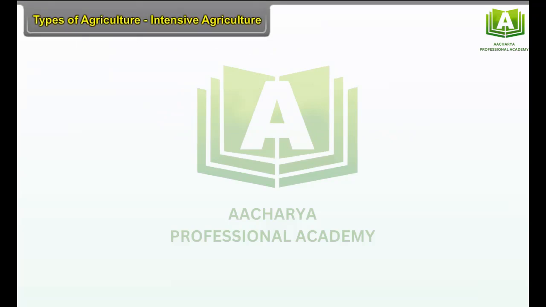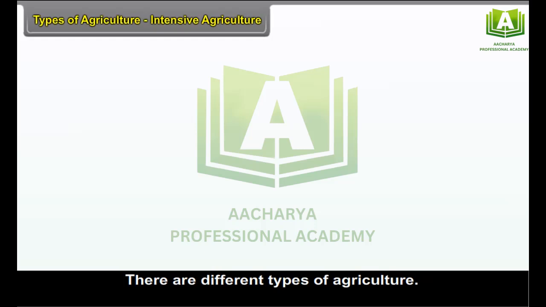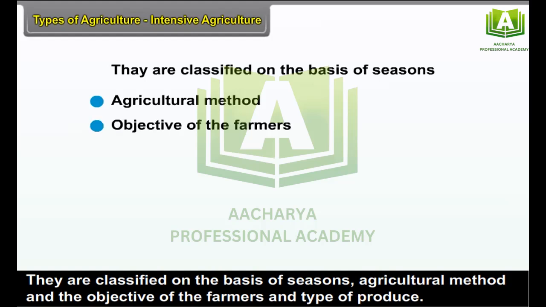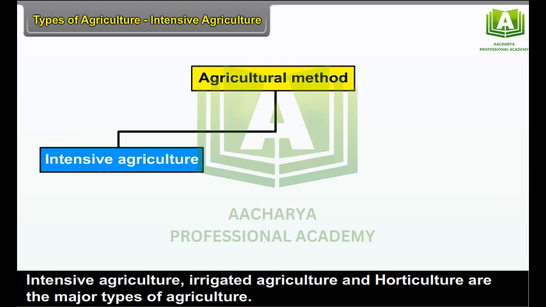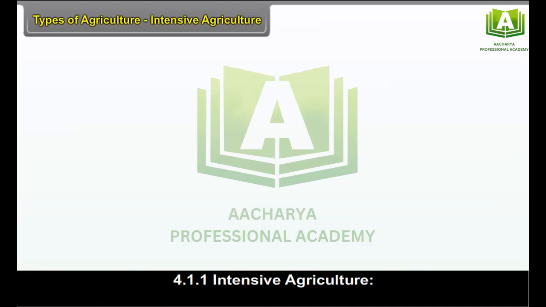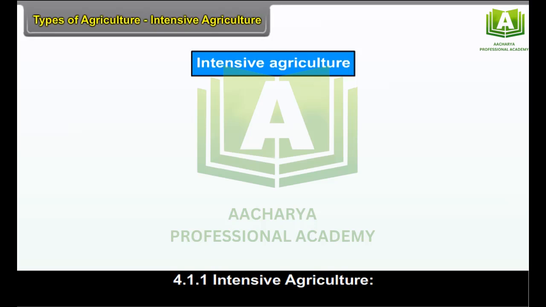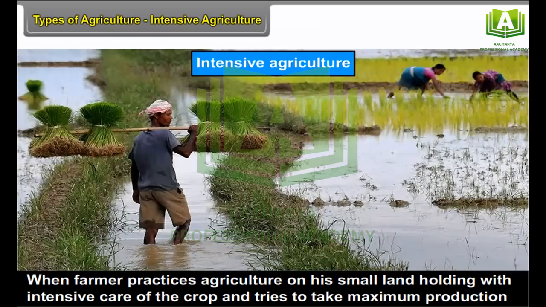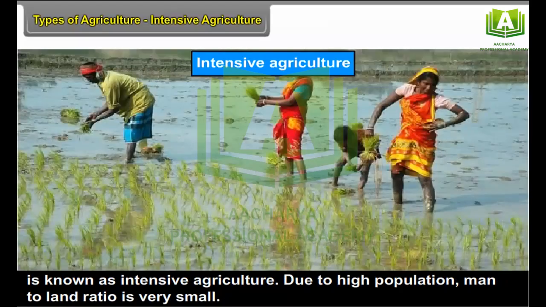Types of agriculture. There are different types of agriculture. They are classified on the basis of seasons, agricultural method, the objective of the farmers, and type of produce. Intensive agriculture, irrigated agriculture, and horticulture are the major types of agriculture. Intensive agriculture: when a farmer practices agriculture on a small land holding with intensive care of the crop and tries to take maximum production, it is known as intensive agriculture.